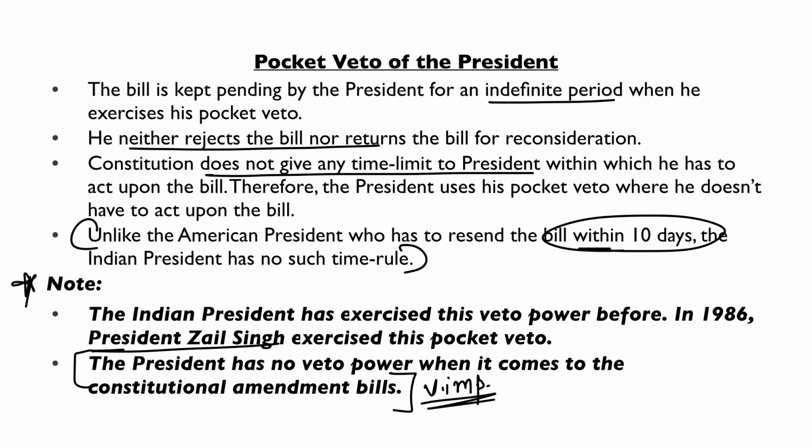Pocket veto has been used by a president in the past. It was in 1986 by President Zail Singh ji. And there is one more important point. The president has no veto power when it comes to constitutional amendment bill. This is very crucial. So note this point down.